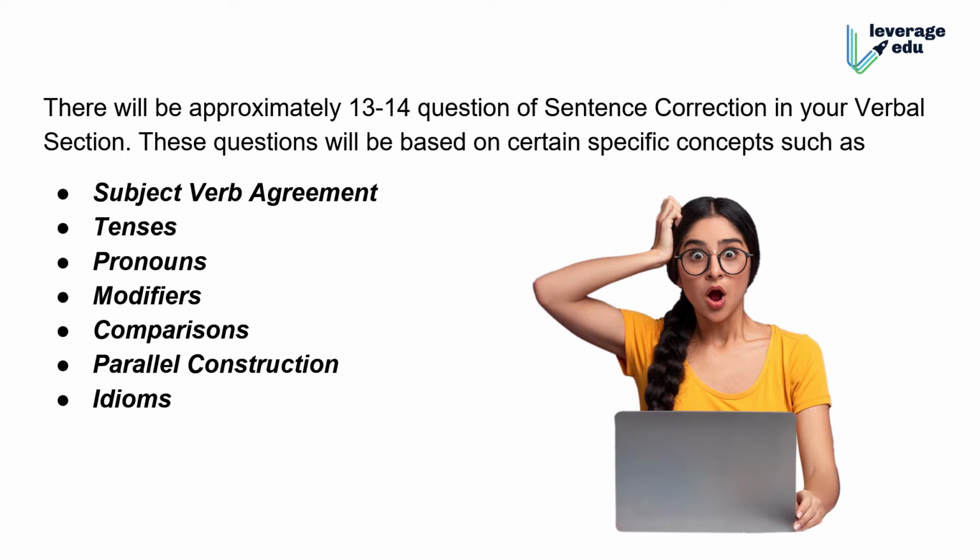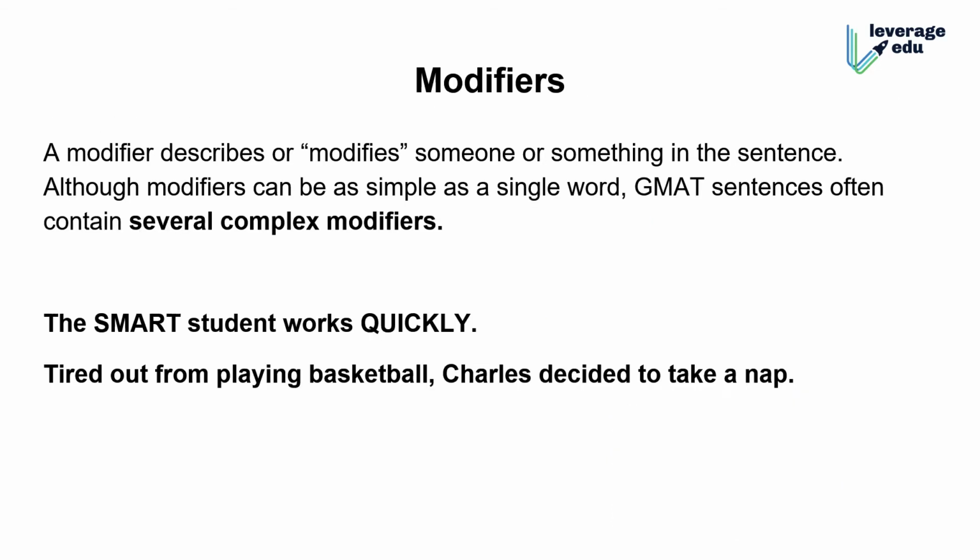Okay, and today we are going to start with modifiers. As the name may imply, what are modifiers? A modifier is anything which is being used to modify something else in a sentence, or describe it. We call it a description. In technical language, it is also called a phrase.